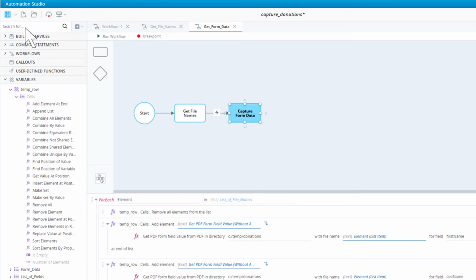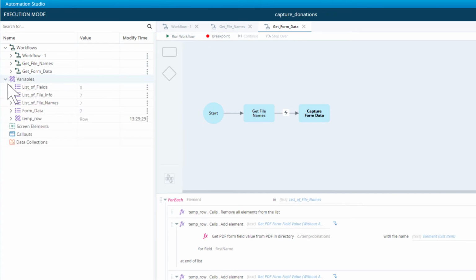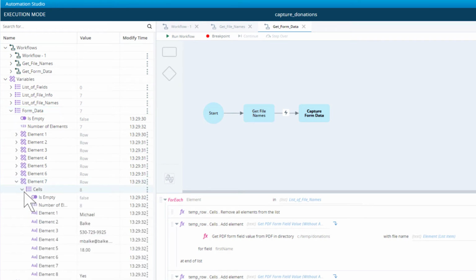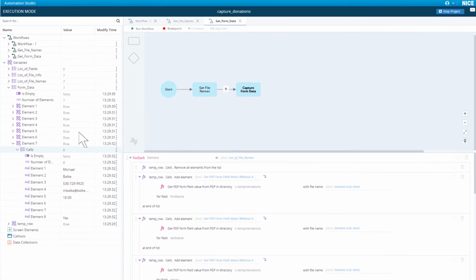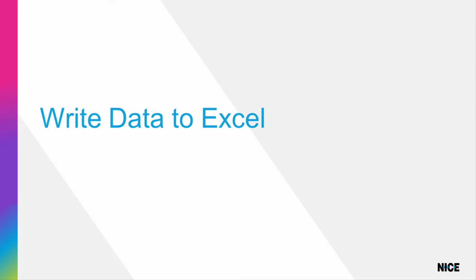Save and run the workflow. Inspect the debug panel. The data looks good now. We are now ready to write the captured data to Excel.